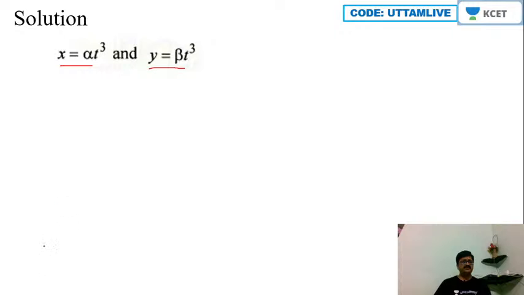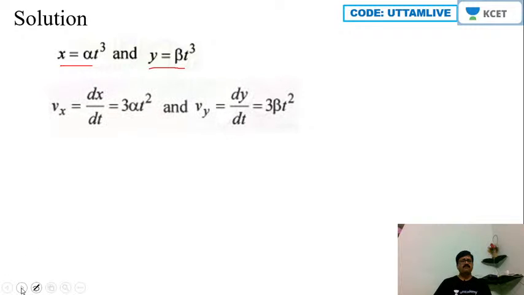So accordingly I'll mention vx, I'll find first. Okay, velocity along x-axis, vx is dx by dt, which will give me 3 into alpha t square. Similarly, vy, that is velocity along y-axis, is what? Derivative of y with respect to t, so which is dy by dt, that will be 3 into beta t square.